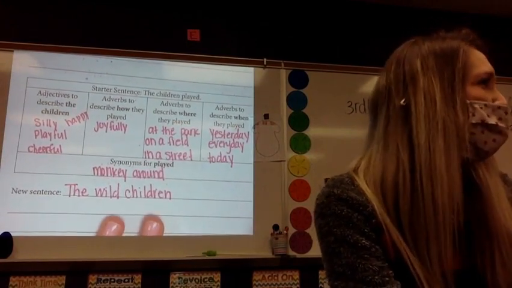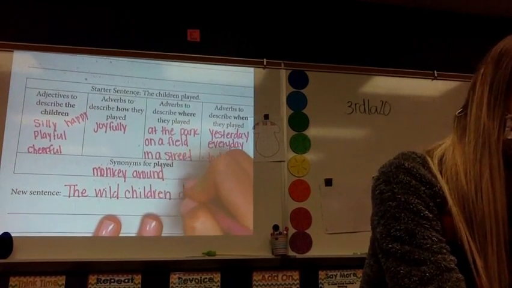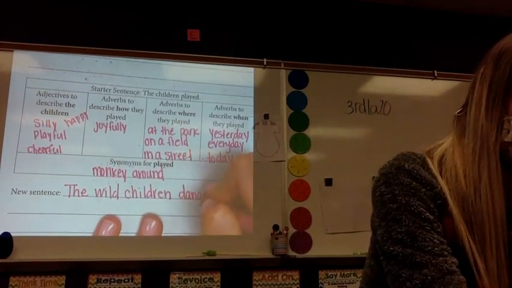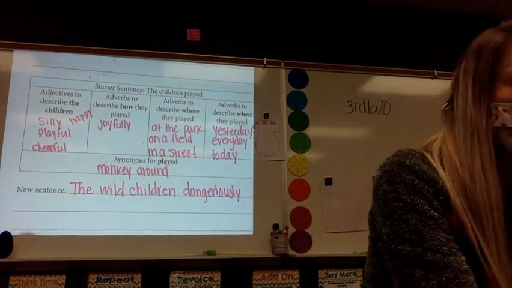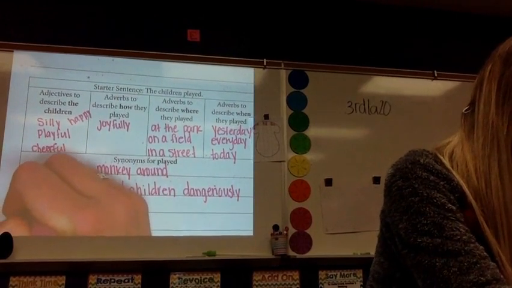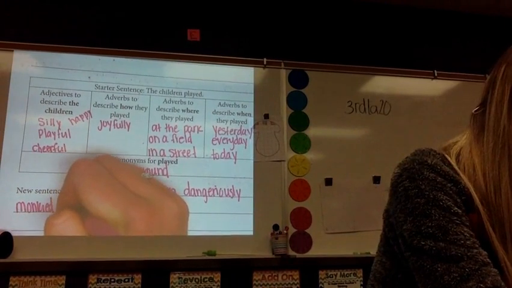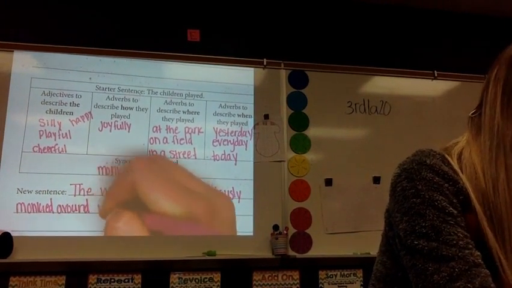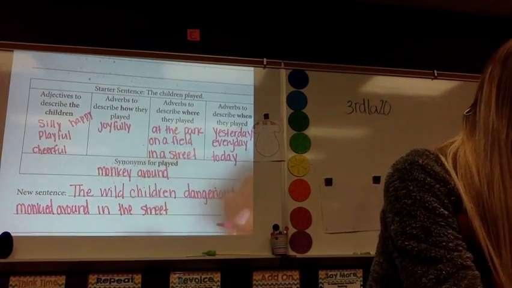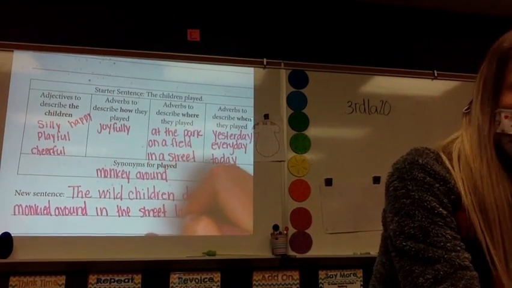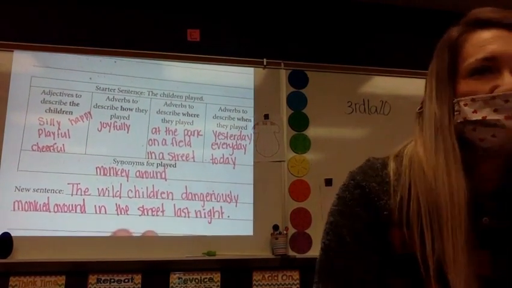If they're wild, how might they play? They're going to dangerously play. The wild children dangerously played. They don't have any sense. Wild children don't have any sense. They dangerously monkeyed around in the street using caissons last night. Yeah, super dangerous. There's not even lights on.